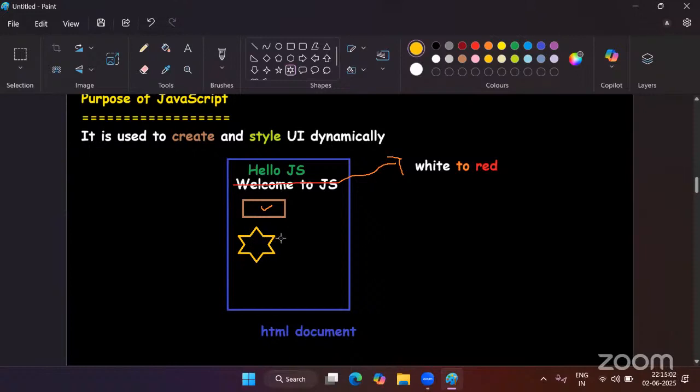So on demand, if you are able to create a UI component, or change the content of a UI component, or change the style of a UI component, then that process we call as dynamic.